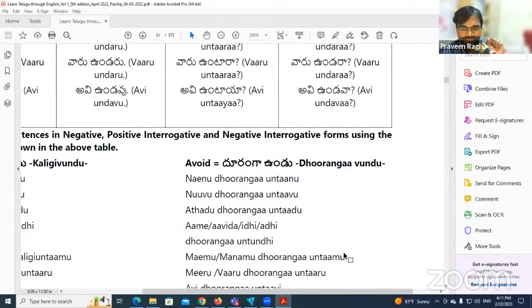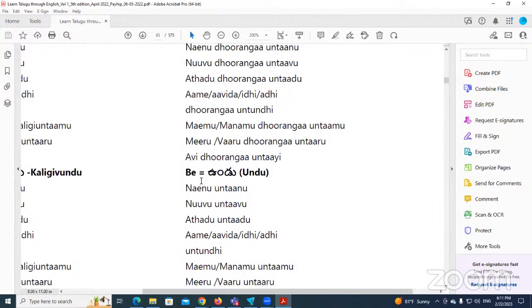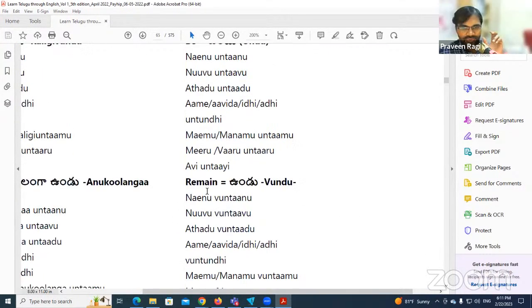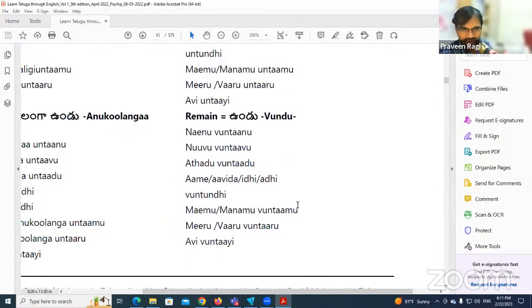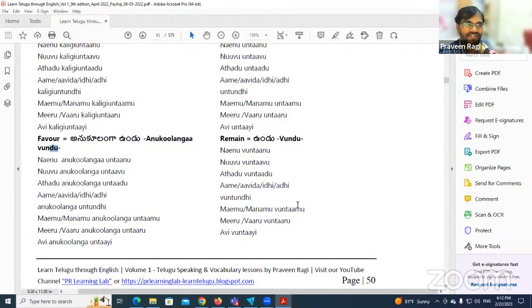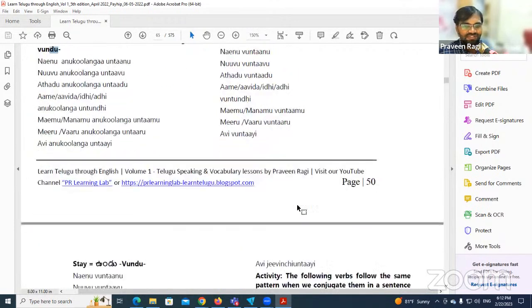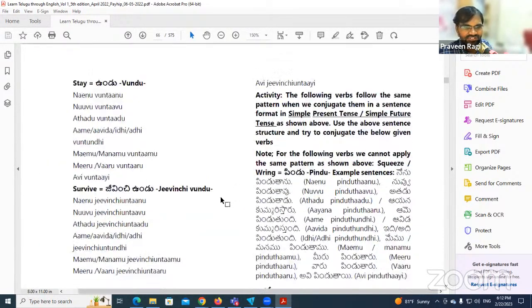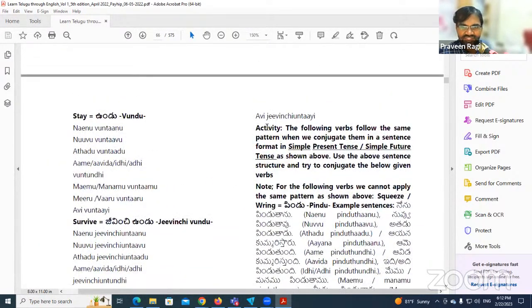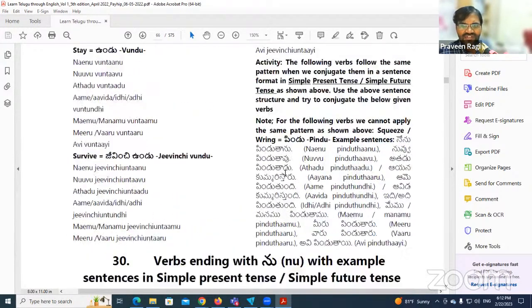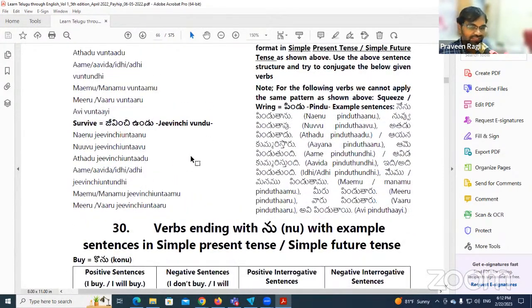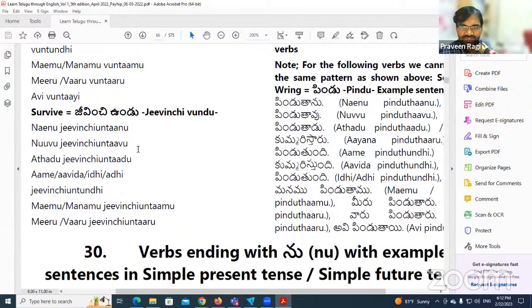So we should not compare this with real life situations; here you are just learning the basics. Be also means undu, so remain undu. Remain means adi untundi, like that. Stay we already discussed, survive we already discussed. In our previous classes I gave homework to them, so they made this.